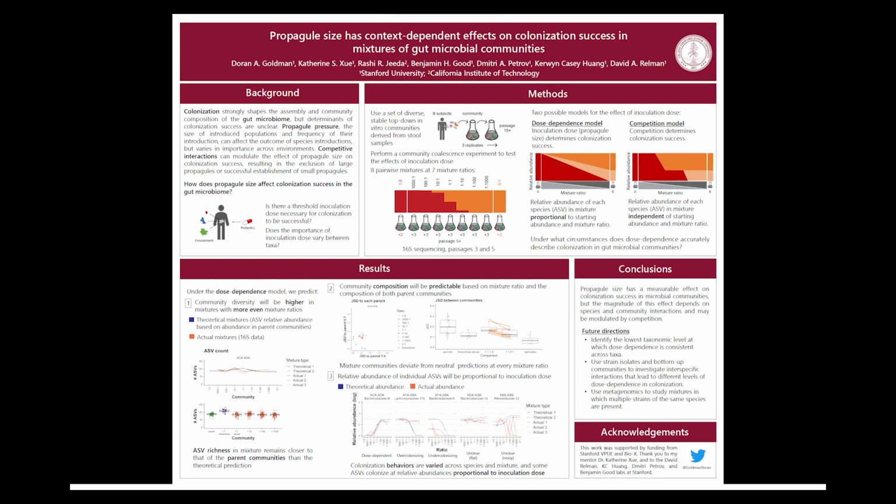Several ecological factors can modulate the effect of propagule pressure on colonization, including the competitive interactions that often arise between introduced and resident species. Strong competition by resident species can sometimes exclude even large propagules, while weak or absent competition may promote the establishment of small propagules. Disentangling the influences of propagule pressure and competition on colonization success is crucial for predicting the outcomes of species introductions in the gut microbiome.